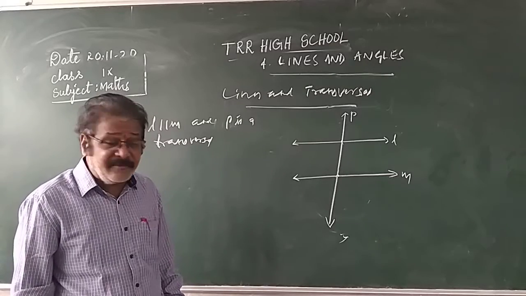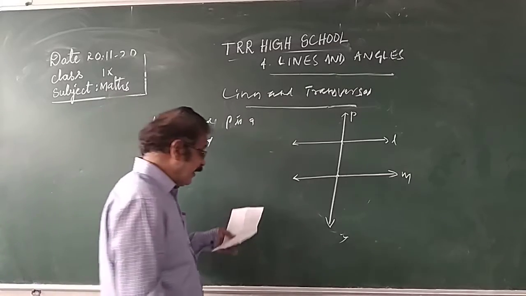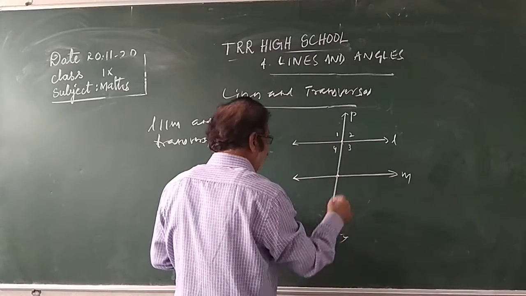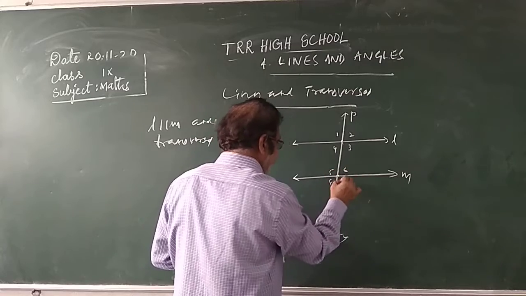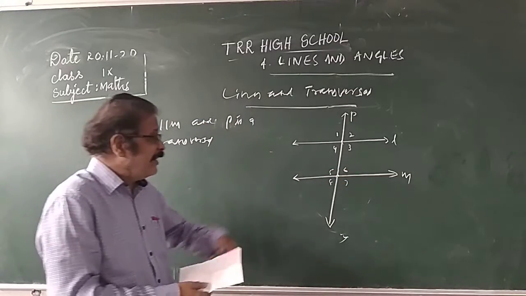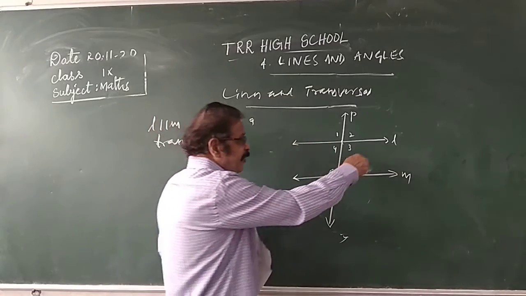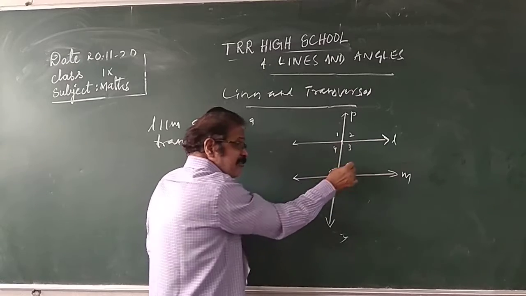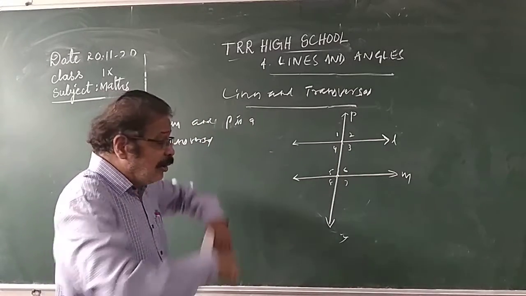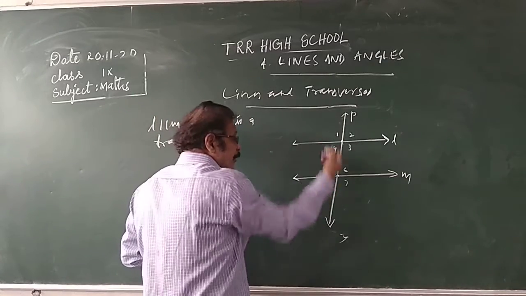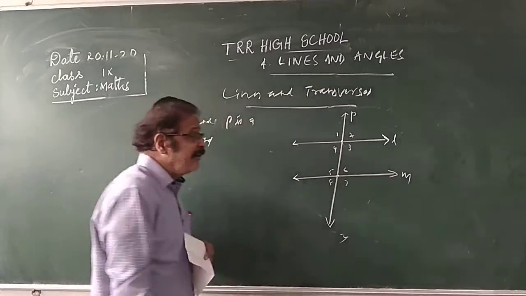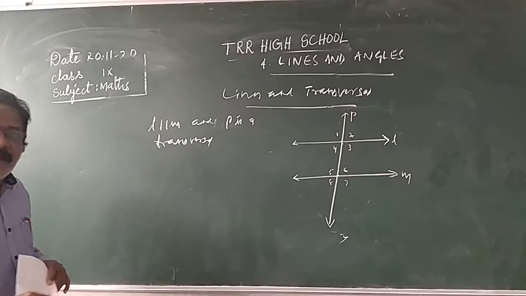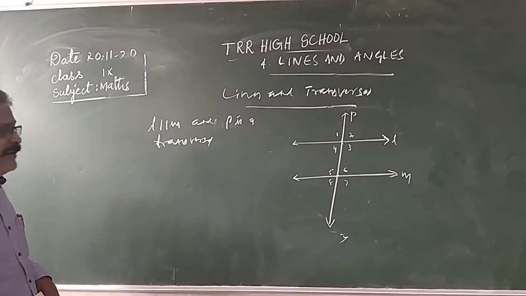So because of this transversal, we got 8 angles in total. That is angle 1, angle 2, angle 3, angle 4, angle 5, angle 6, angle 7, angle 8. The angles in between the parallel lines are interior angles. What are the angles situated in between L and M? In between L and M, angles 3, 4, 5, 6 are there. These are called interior angles. The angles formed outside the parallel lines, 1, 2, 8, 7, are the exterior angles.